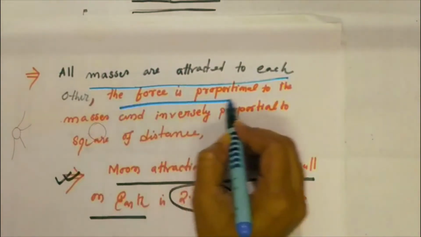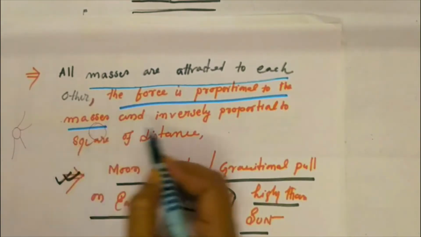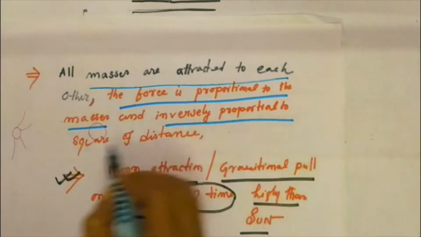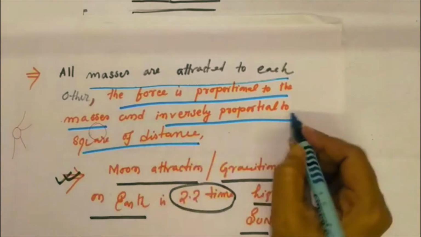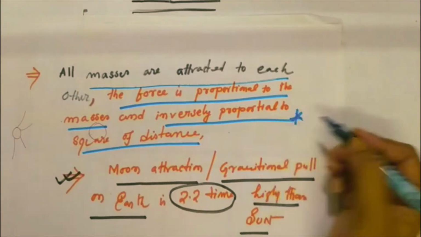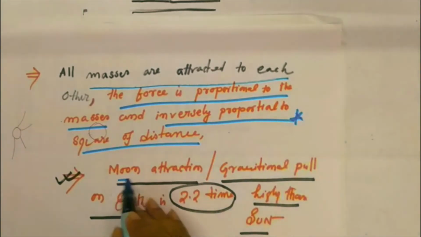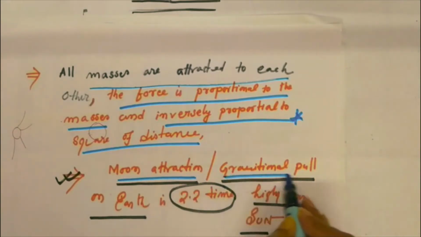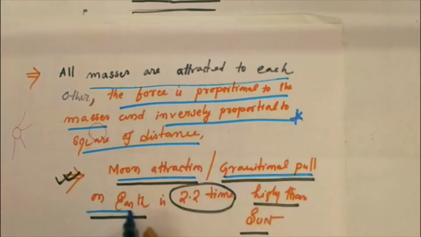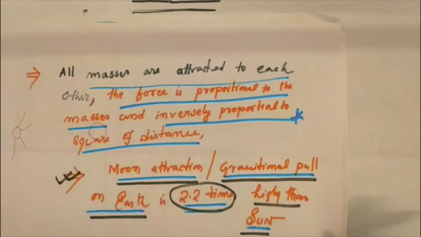The force is proportional to the masses and inversely proportional to the square of the distance. This is the basic reason why the moon's gravitational pull on the earth's surface is 2.2 times higher than the sun's.